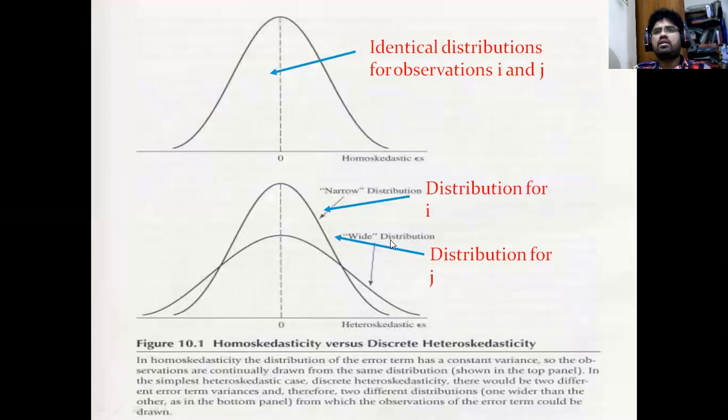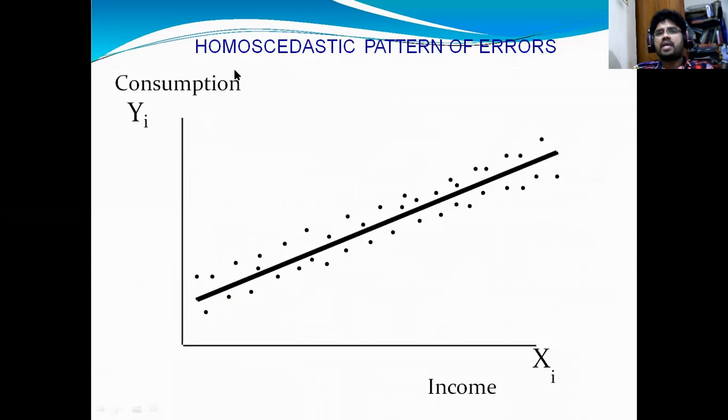See, this is called a normal distribution. Sometimes we will write it like this also. See, this is a linear straight line curve. This is the actual value, and this is the estimated value.